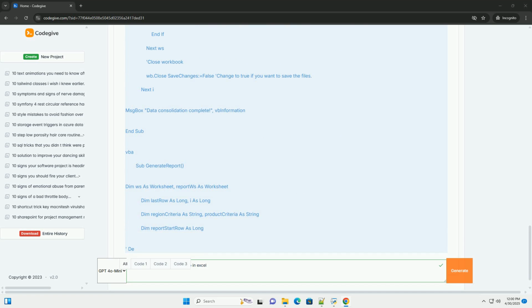Start simple: begin with basic macros and gradually increase complexity. Understand the data: the code must match the data structure. Test thoroughly: always test macros before using them on critical data. Document the code: add comments to explain what the code does. Use alternatives when possible: Excel's built-in features are often a better choice than VBA.